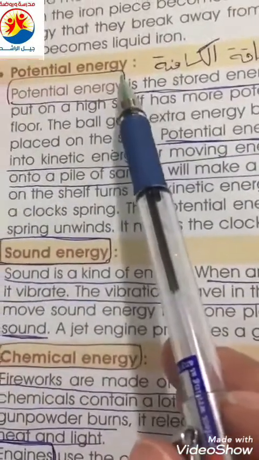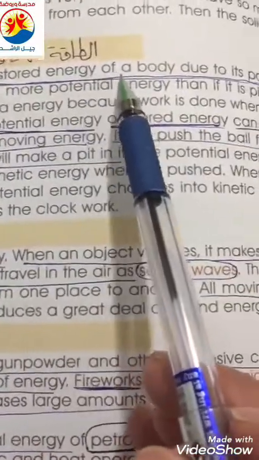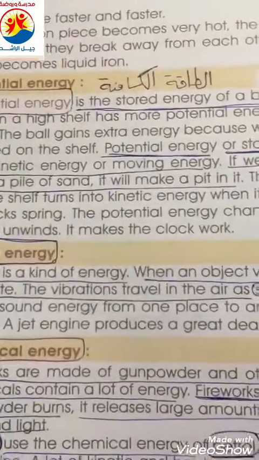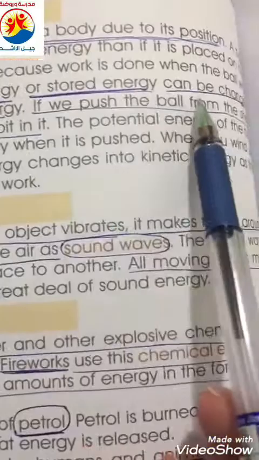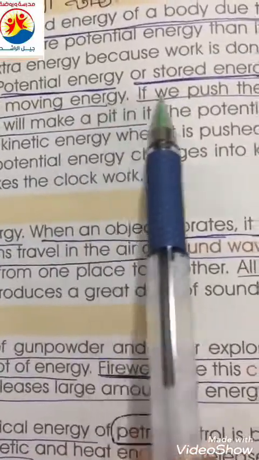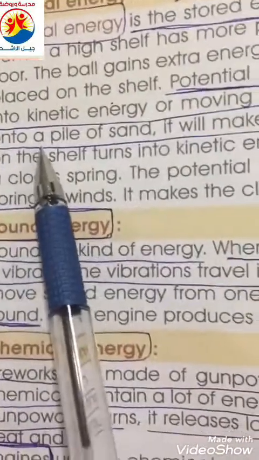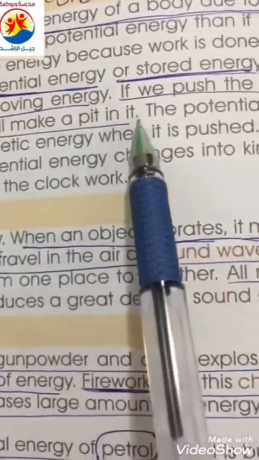Potential energy. Potential energy is the stored energy of a body due to its position. Yes, potential energy or stored energy can be changed into kinetic energy or moving energy if we push the ball from the shelf onto a pile of sand. It will make a pit in it.